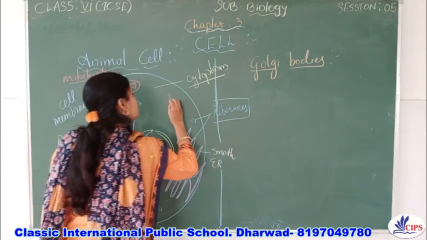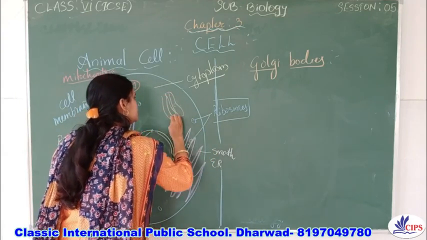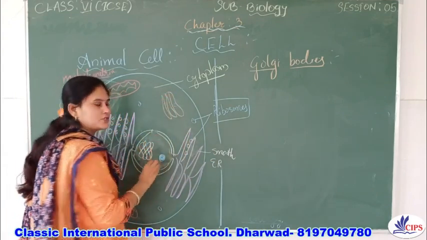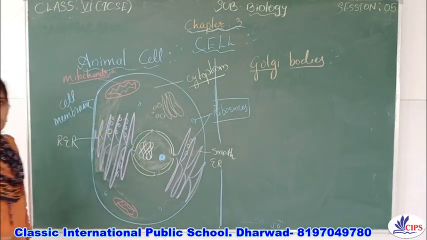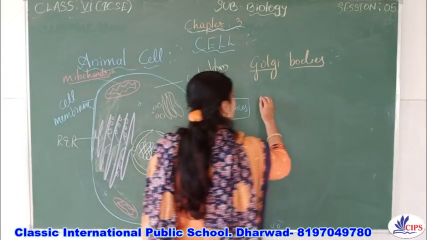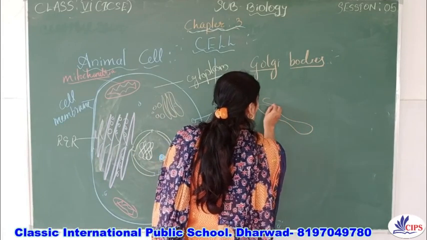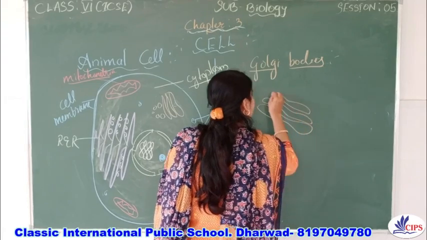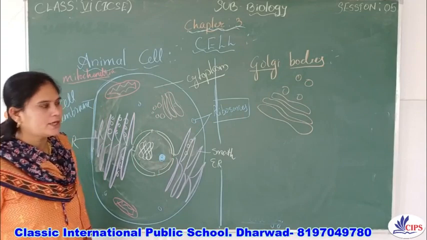So the Golgi bodies, these are like this one. They have disc shaped or tube shaped structures, and above that you will find some spherical structures, right? Now let me draw here. While you draw the Golgi bodies, the structure should be like this. So these are called Golgi bodies.